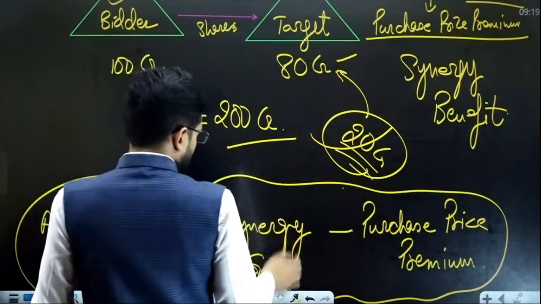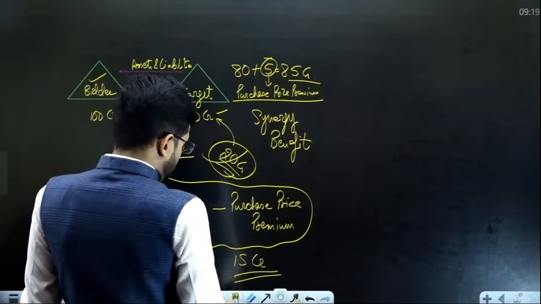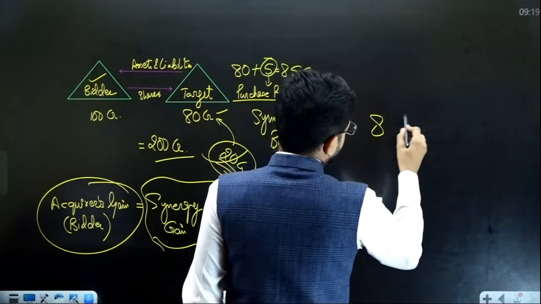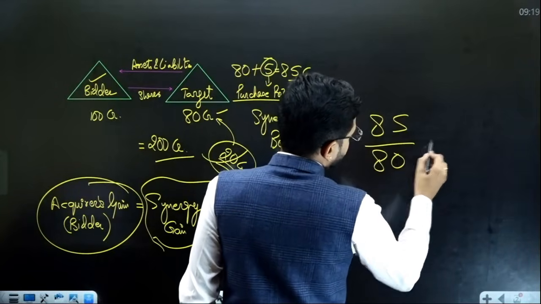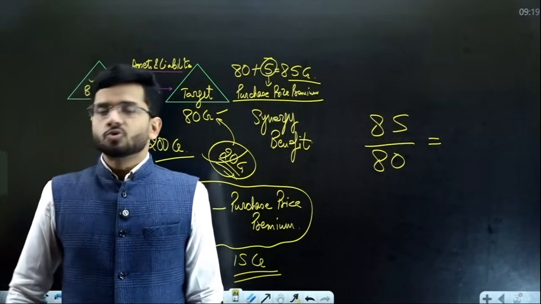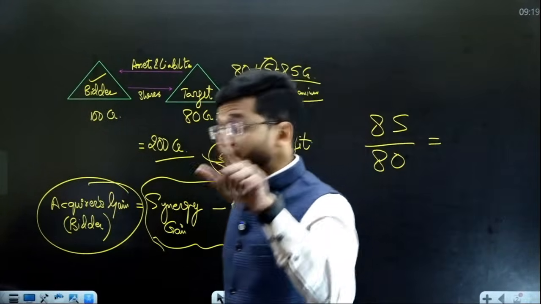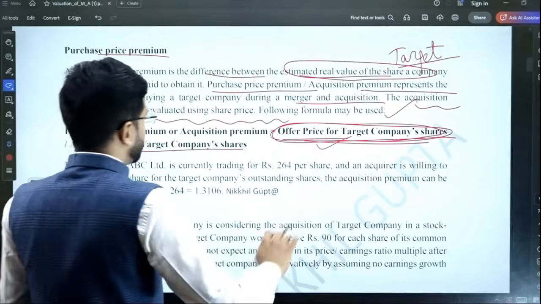So in our example, if I were to calculate the purchase price premium in number of times, then it will be 85 divided by 80. I am paying 85 crore rupees for a company whose worth is 80 crore rupees. That is the purchase price premium in terms of times, okay? And in terms of rupees, it is 15 crores.